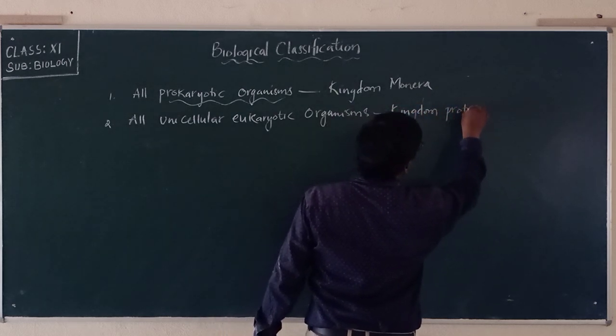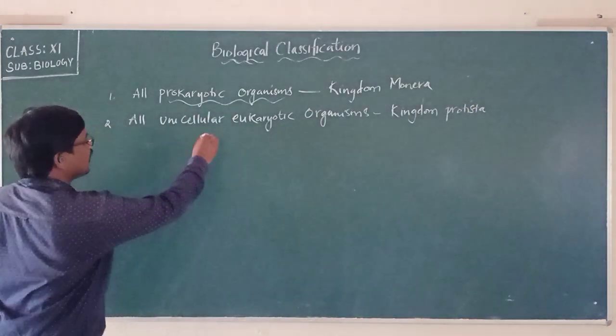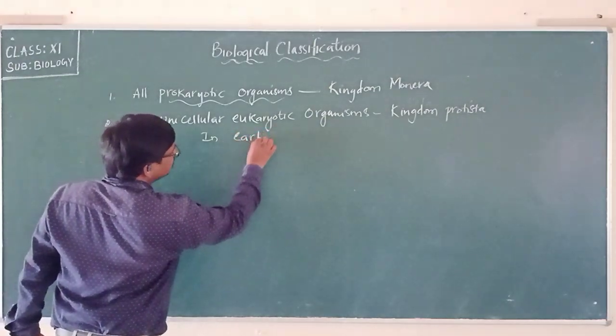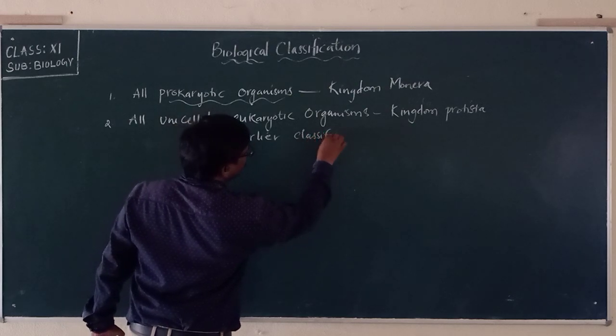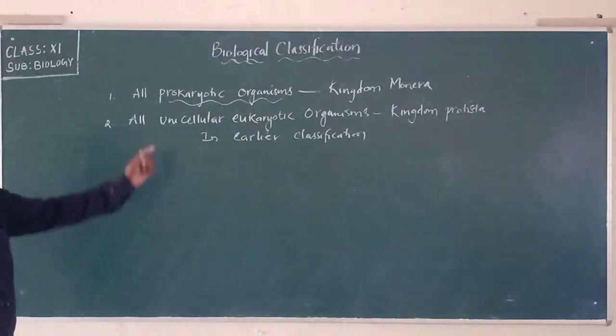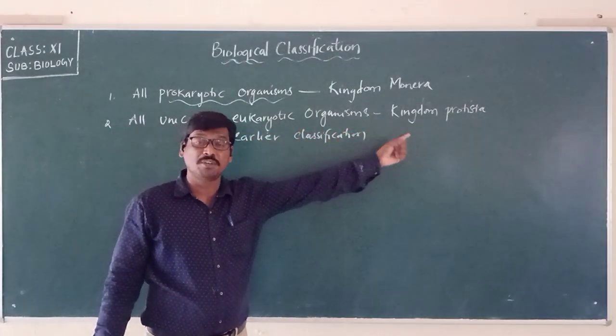But in the earlier classification, we have to remember two very important points, when you are talking about the unicellular eukaryotic organisms which come under the kingdom Protista.